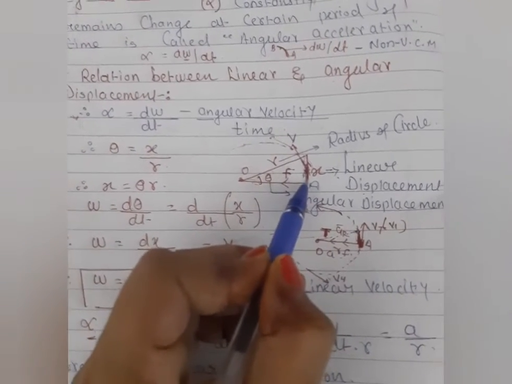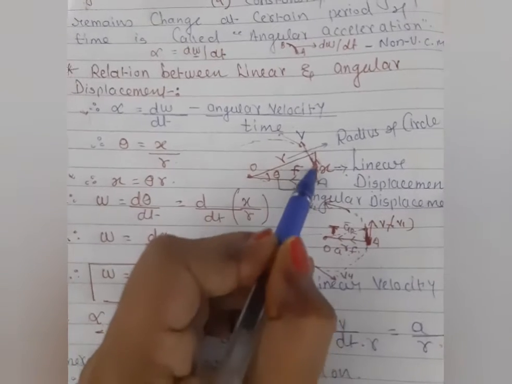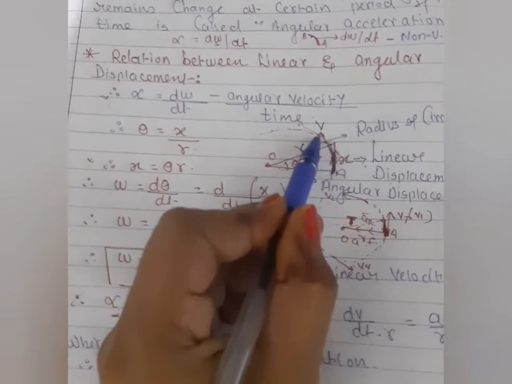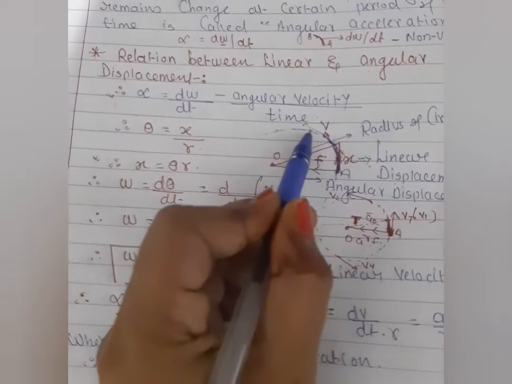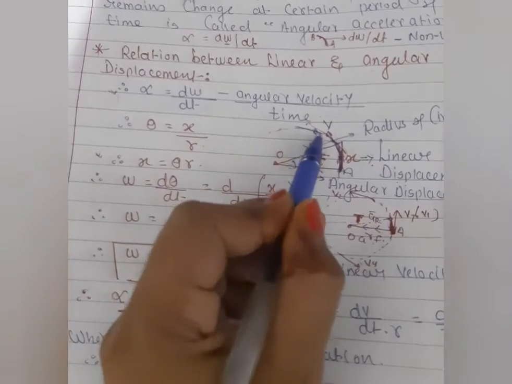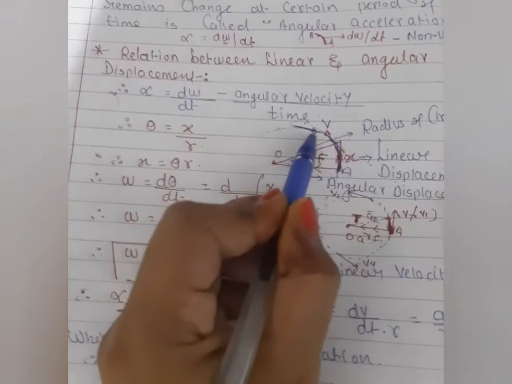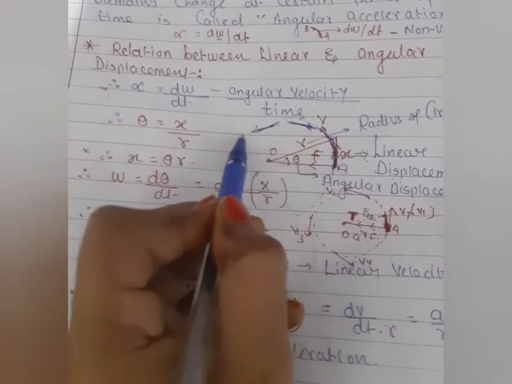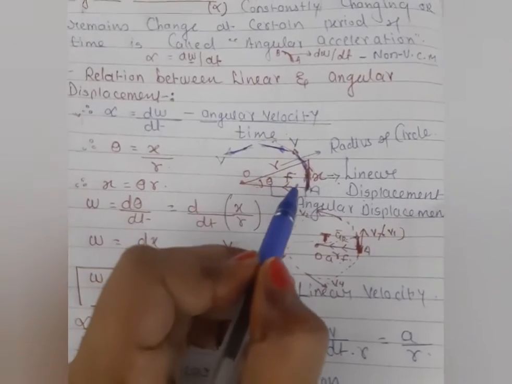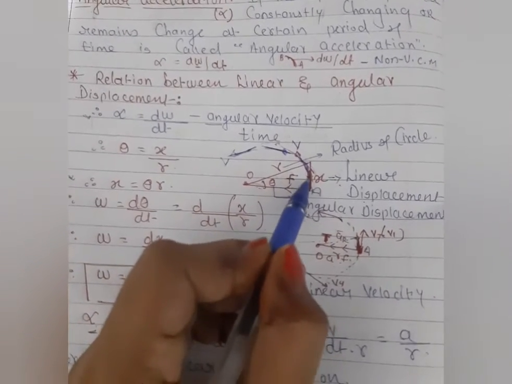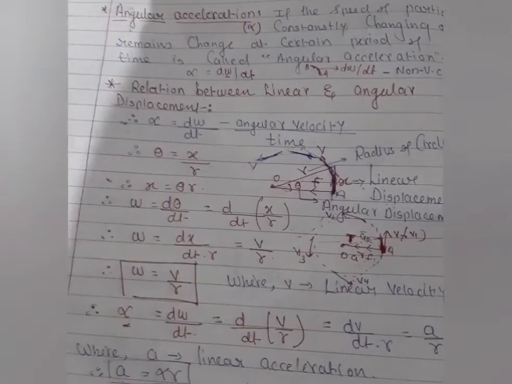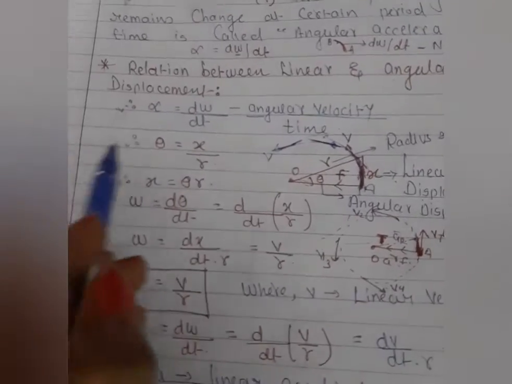You can see from this point the particle is moving in a straight line direction. If the particle reaches here, at this time the particle is moving in a straight line. When this particle reaches here, at this time also it is moving straight. For this point, at a very small time, in this direction. So you can see here, the particle is performing a linear displacement as well as a circular, that is angular, displacement. So here I can explain this condition.